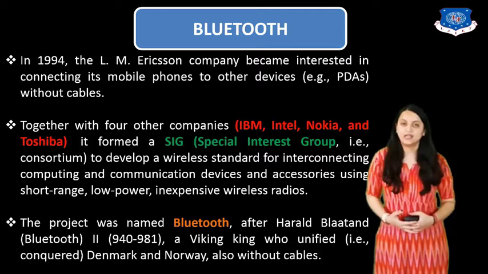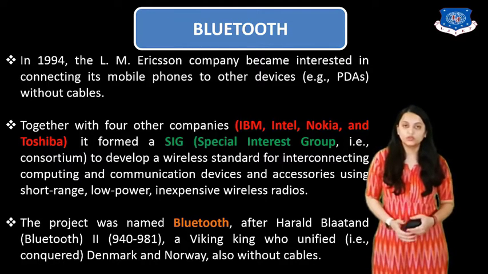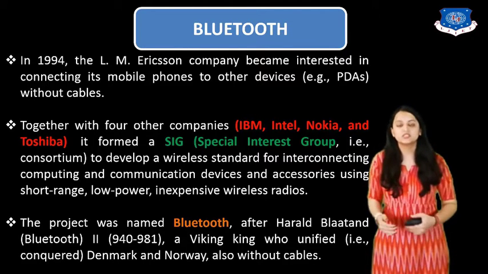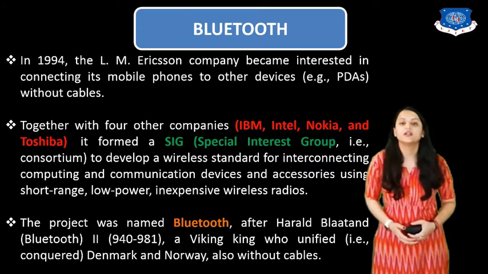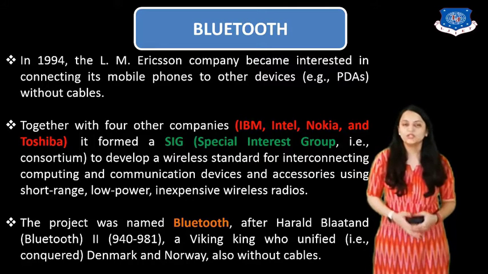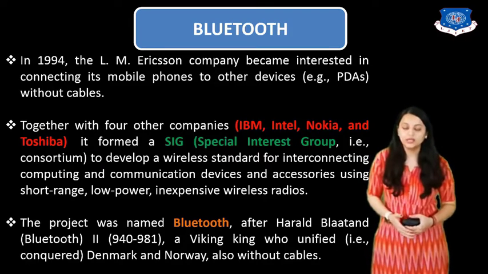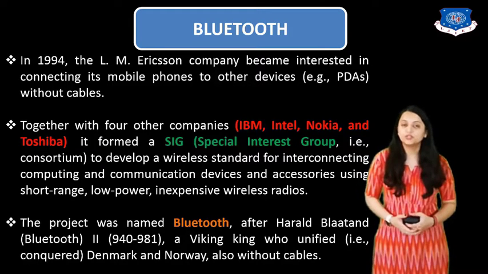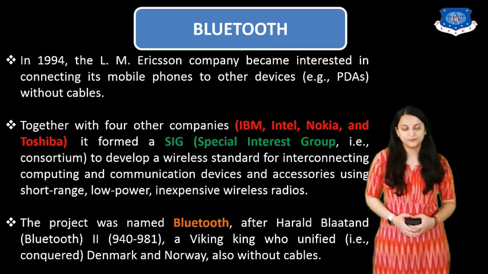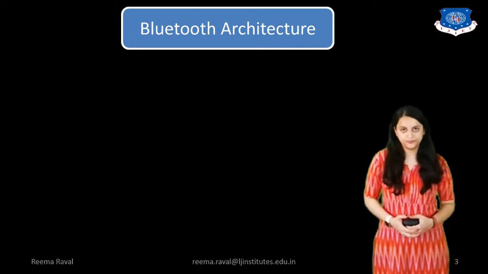So after his name, this project was named Bluetooth. That's why this communication protocol is called Bluetooth. So this was the introduction part of Bluetooth, how it was invented and why the name Bluetooth is given to this communication standard. Now let us see the Bluetooth architecture.